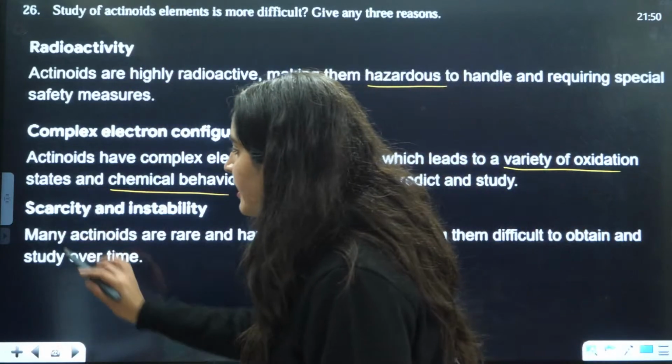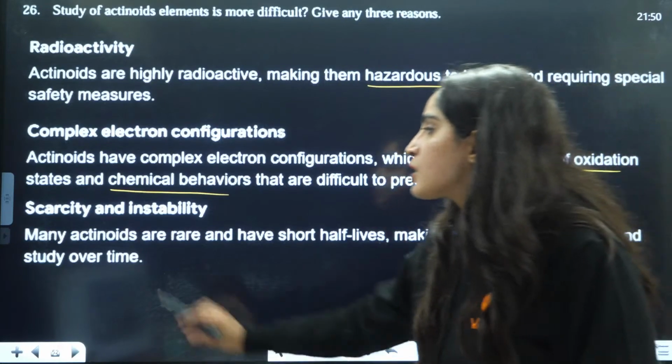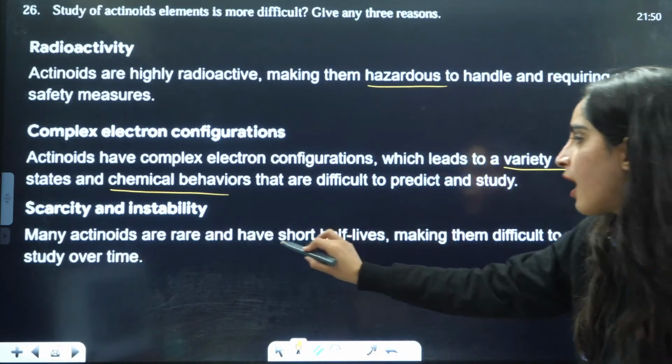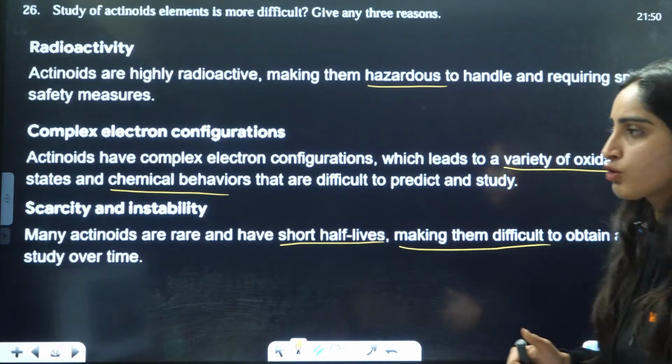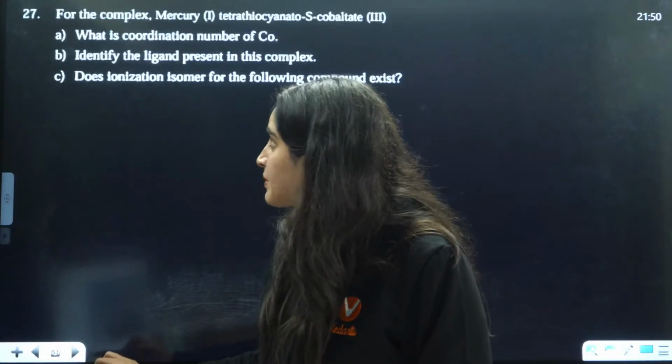Third is scarcity and instability. As we know, they are not stable, and their half-life is very short. So actinoids are rare and have short half-lives, making them difficult to obtain and study over time. So it's not possible to study them.